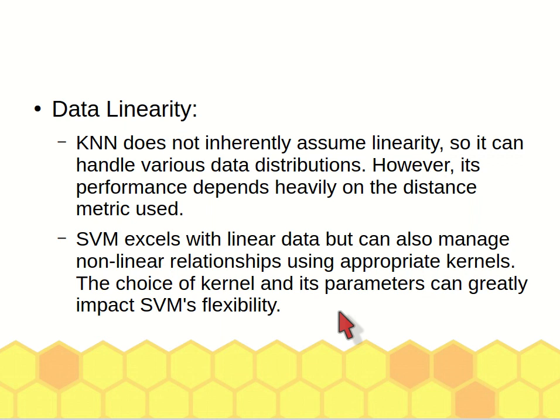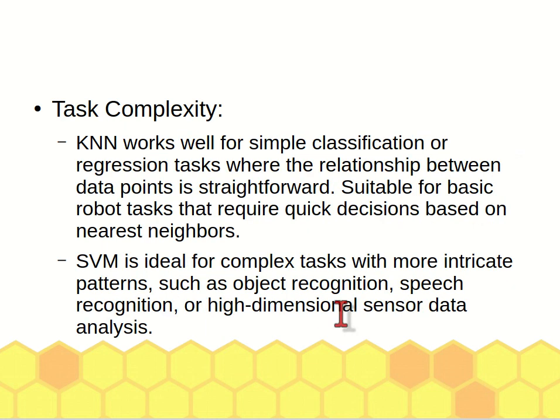In terms of task complexity, KNN can be used for simple classification. For more complex tasks, SVM is much better. So SVM can be used for object recognition, speech recognition, and also analyzing sensor data. Whereas KNN works better for simple classification. That means when the robot requires a quick decision, then you can use KNN.